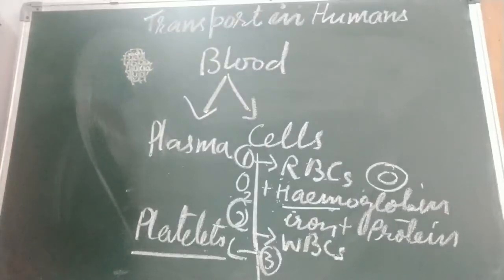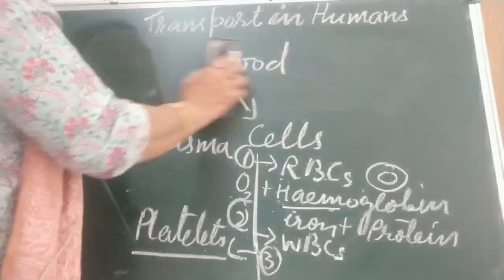So I told you about hemoglobin, WBC and platelets. As I told you, RBC are disc shaped. WBC are irregular in shape. White blood cells are larger than RBC, but they do not have hemoglobin. So now we are coming to the next topic, blood vessels.